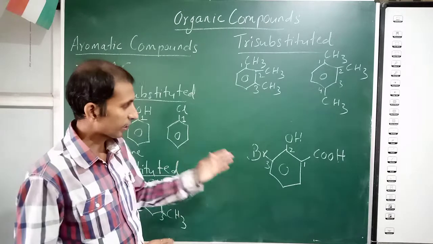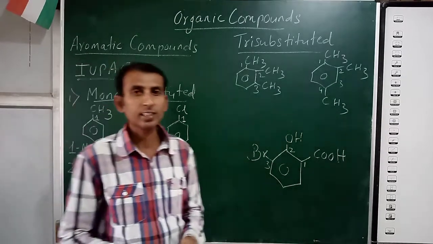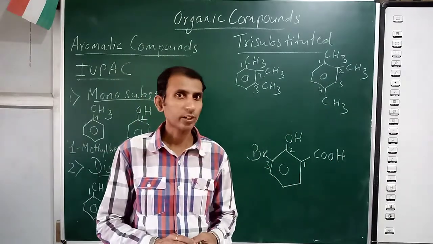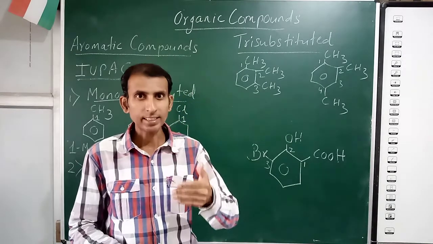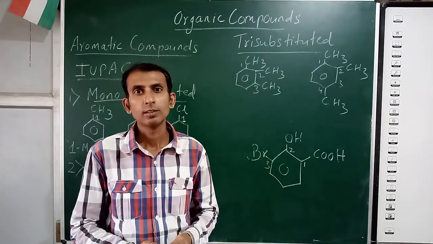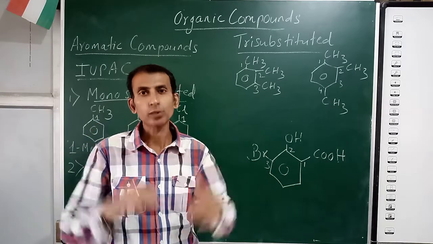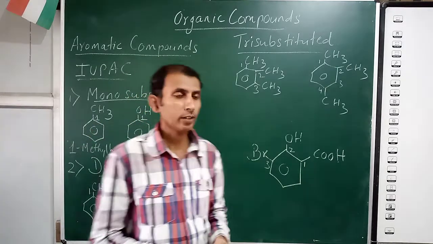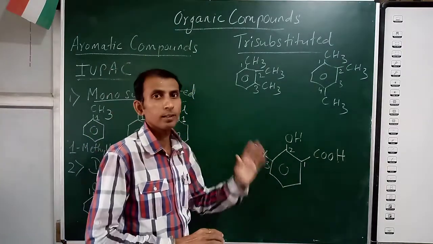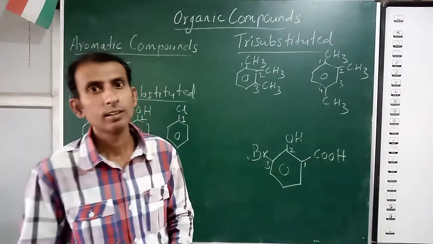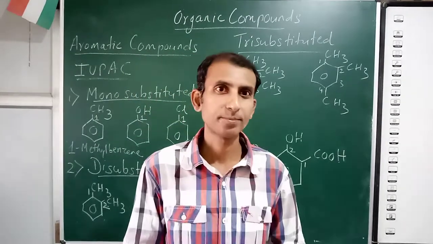Today I have just introduced this particular example because you should recollect the seniority table of the functional groups with this one example, and then you can understand the remaining examples also.